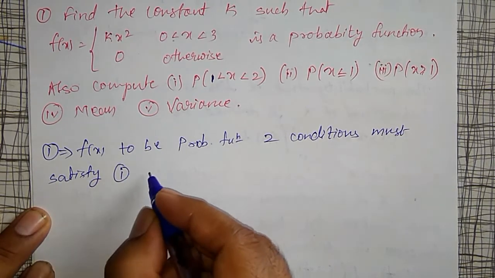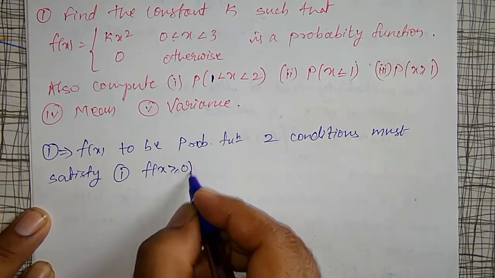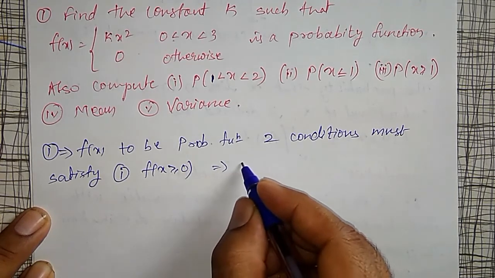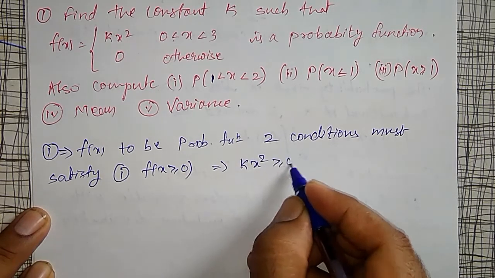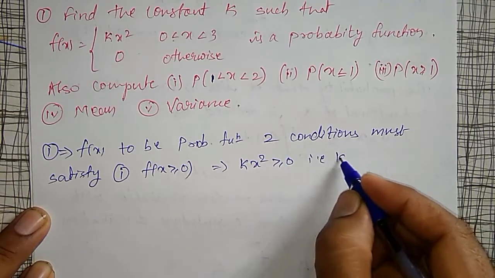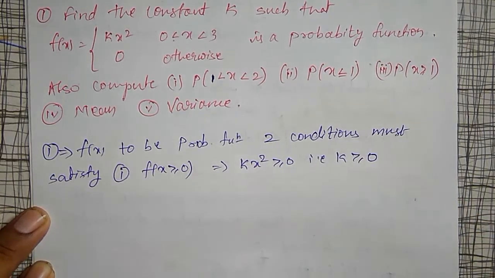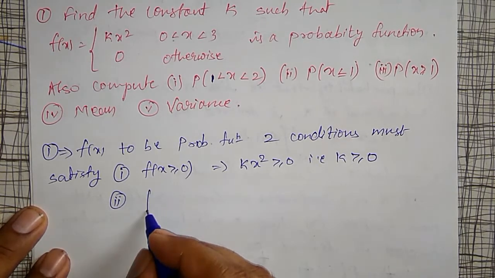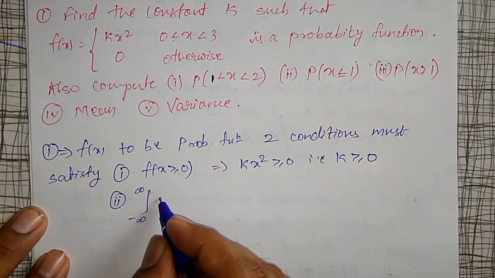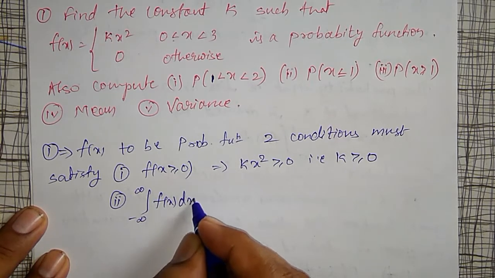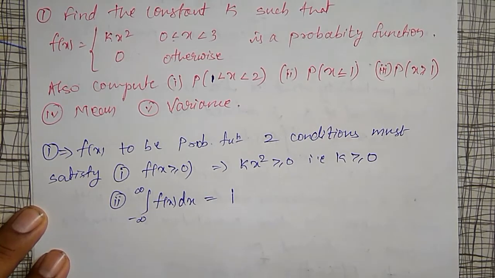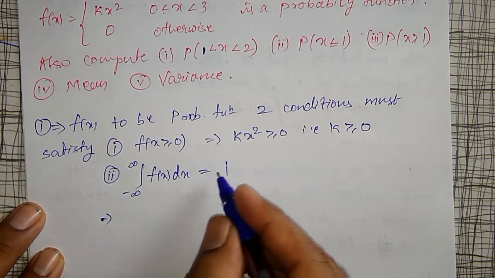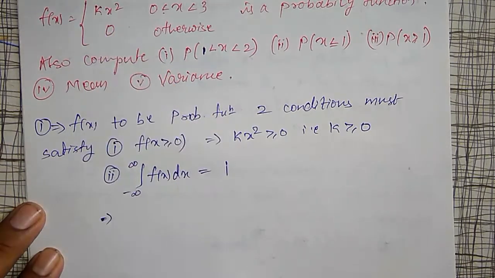First one is f of x must be greater or equal to 0. Therefore here, kx square is greater or equal to 0, which implies k must be greater or equal to 0, first condition. Using the second condition, integration from minus infinity to plus infinity, f of x dx must be equal to 1. Using that condition I will calculate the value of k.